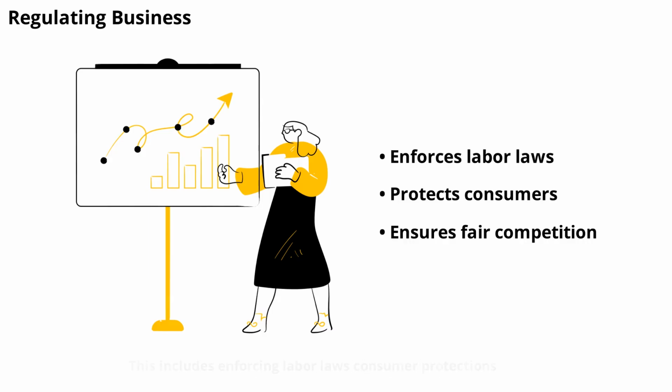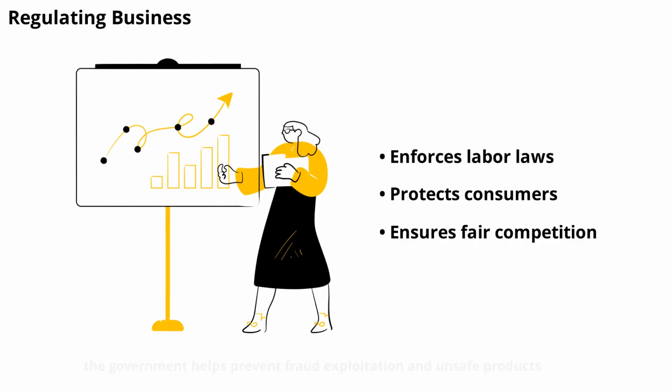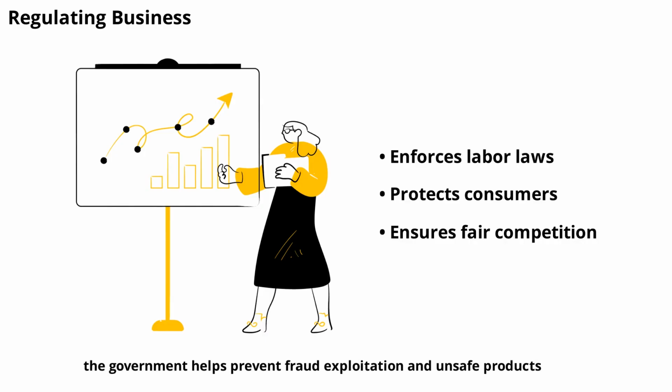Governments set rules for businesses to make sure they operate fairly and safely. This includes enforcing labor laws, consumer protections, and environmental standards. By regulating business practices, the government helps prevent fraud, exploitation, and unsafe products. These regulations create a level playing field and protect both workers and consumers.